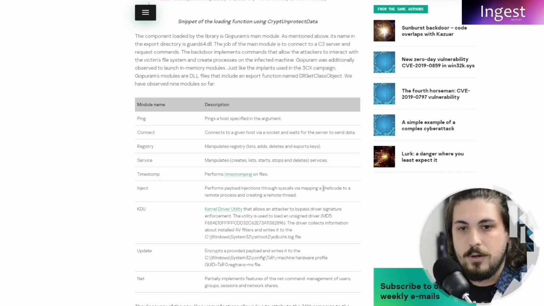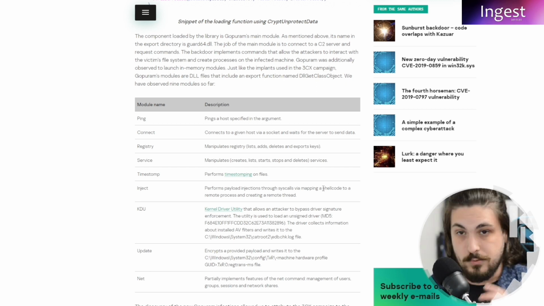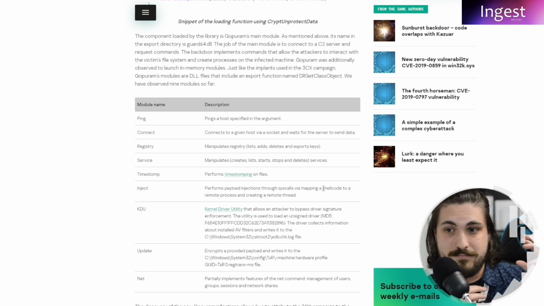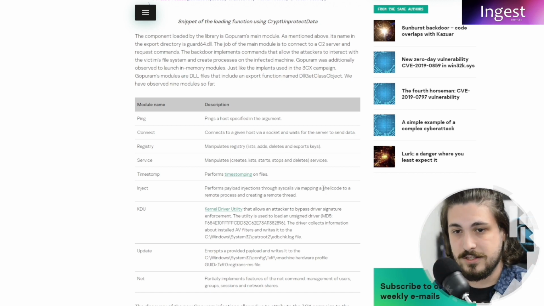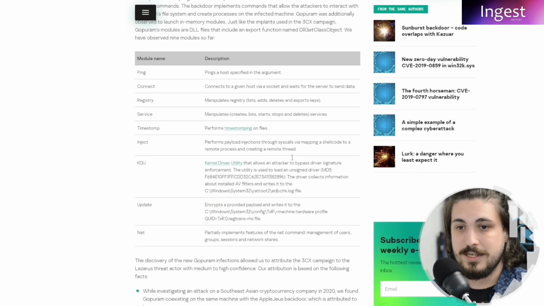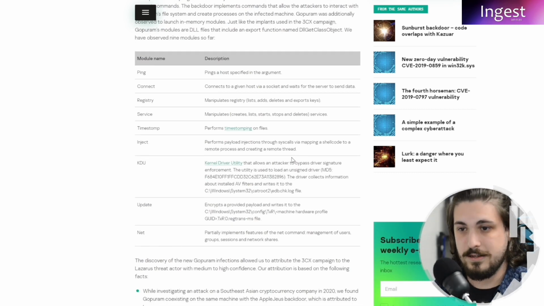So they say Gopuram was initially observed to launch in-memory modules, just like the implants used in the 3CX campaign, and these modules, which were also found in the 3CX app, included: ping, the ability to ping a host specified in the argument, connect to a given host via socket and wait for the server to send data.